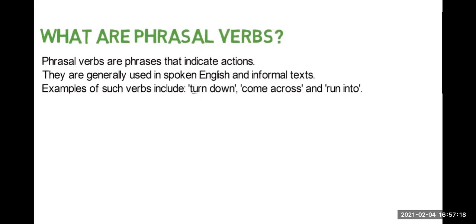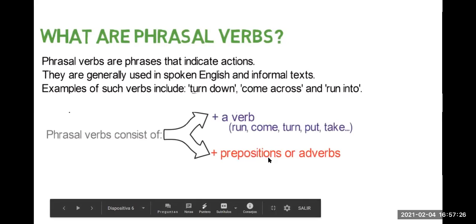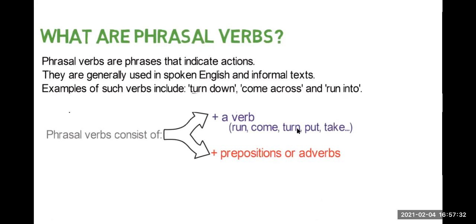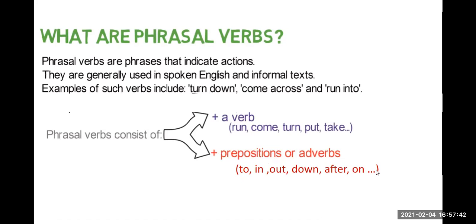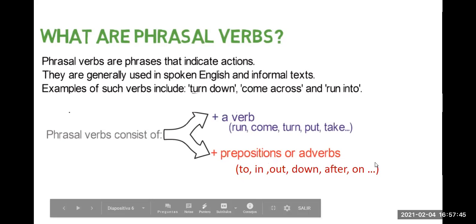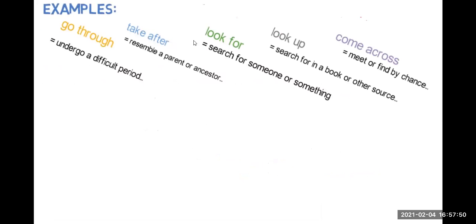So how do we form these phrasal verbs? We form the phrasal verbs with a verb and a preposition or adverb. For example, run, come, turn, put. This verb comes at the beginning, and then we can add any of these prepositions or adverbs to the verb, and this is a phrasal verb. So for example, here we have go through, take after, look for, look up, and come across. And here we have the meaning.